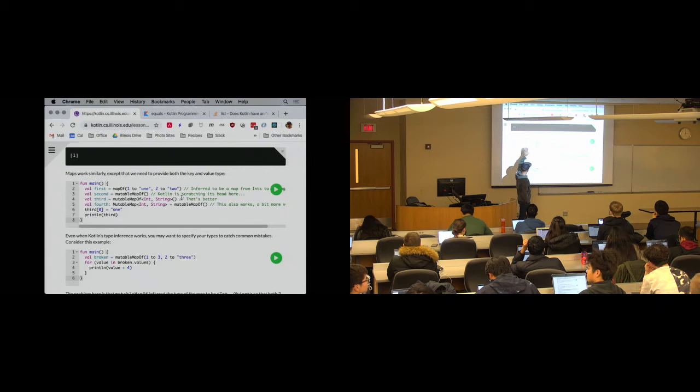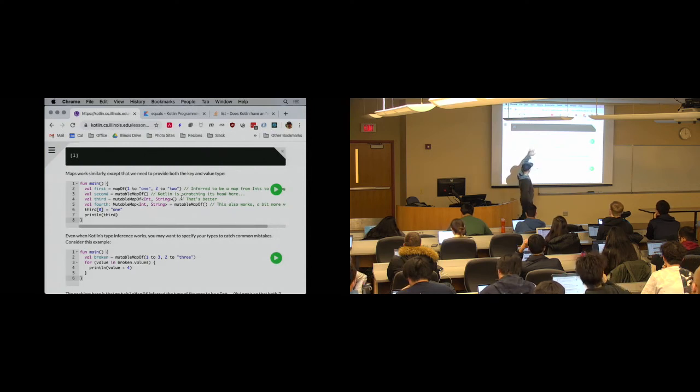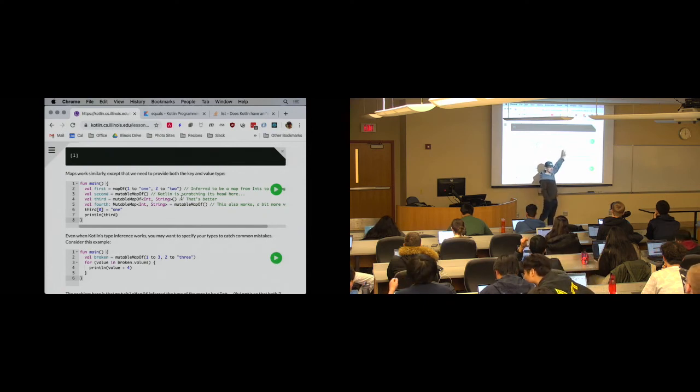I can also type the variable, and we saw a little bit about how to do this by putting a type after the colon. This is a little bit confusing, so let's pause here because there's a difference in case, and that's the only difference. Capital MutableMap is a type. So I'm saying my variable fourth should be a mutable map from int to string, and then I call the map creator function.